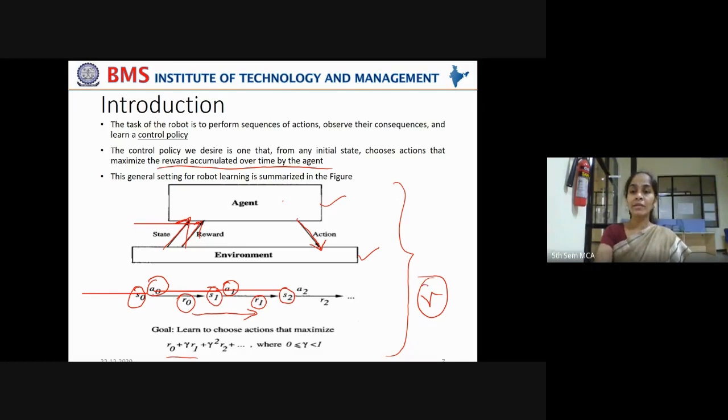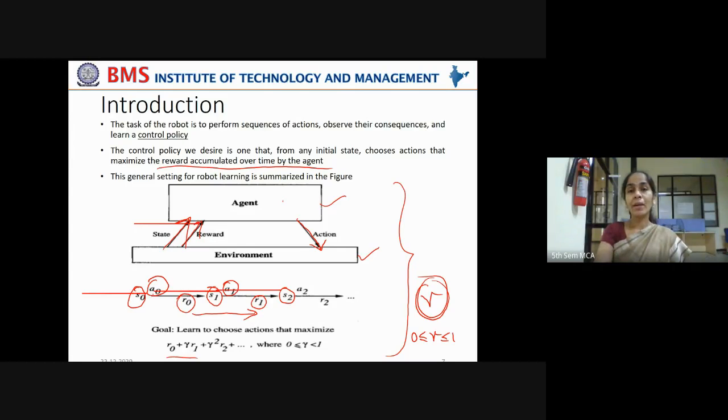Now this gamma is called the delay. As gamma's values lie between 0 and 1, if you keep on increasing this gamma value from 0.1 to 0.9, what you are exactly doing is giving importance to the delayed rewards.